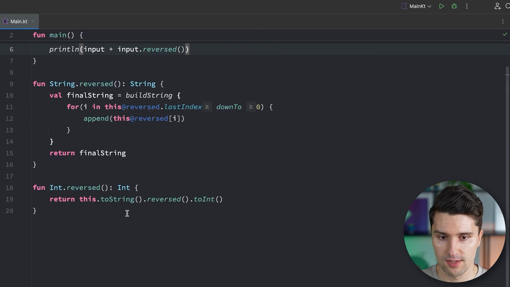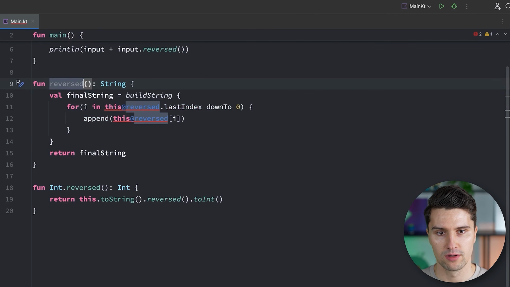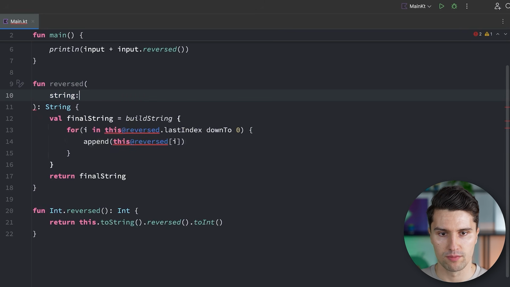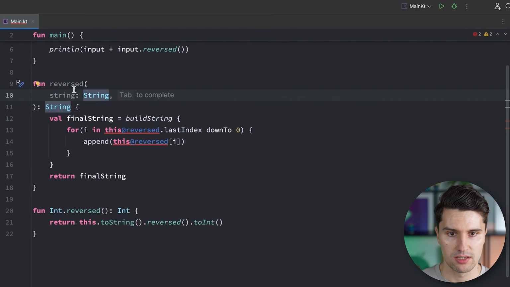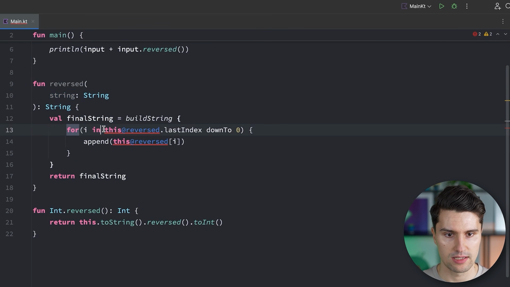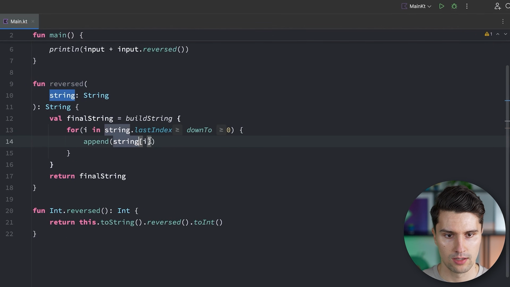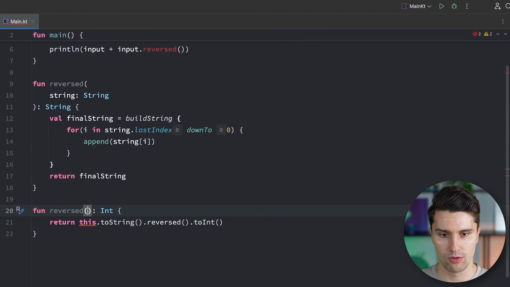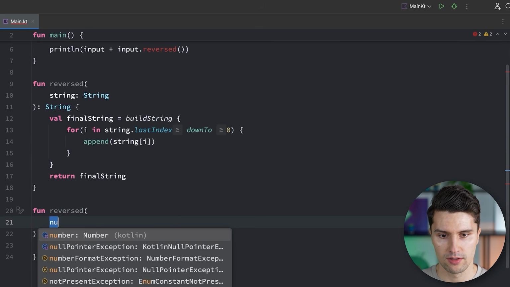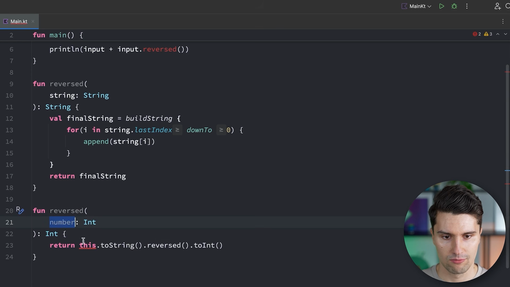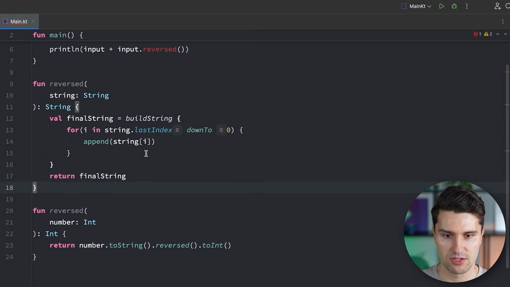And the same concept of overloading functions also works if you have normal parameters. So if the string would be a normal string parameter here, and we reference this in the function like this, then we could also properly overload this function here with a number. And then we would reference this number instead. So this also works.